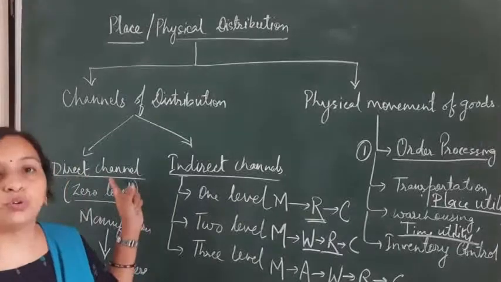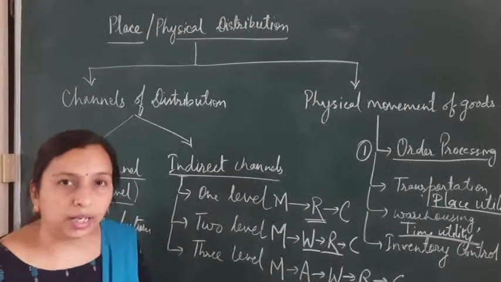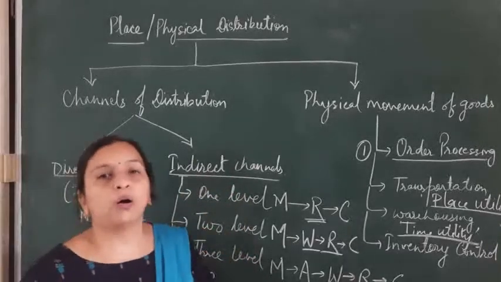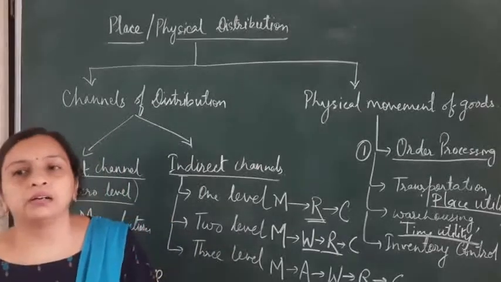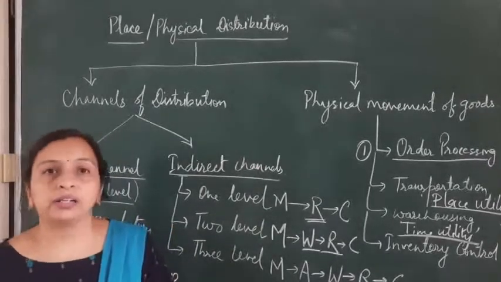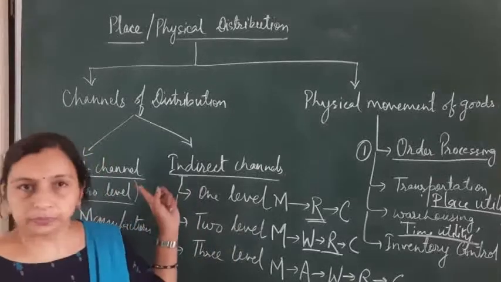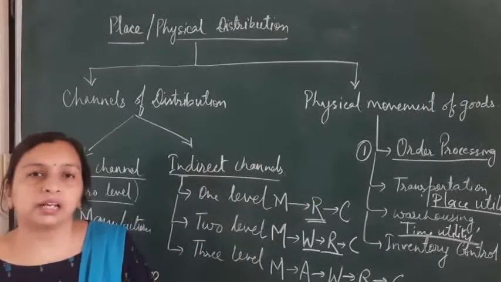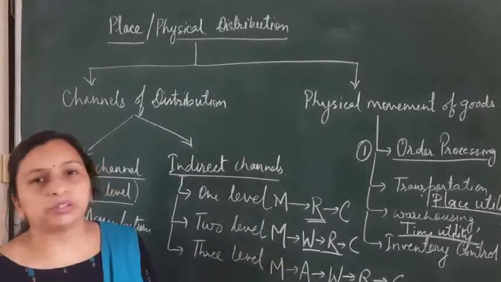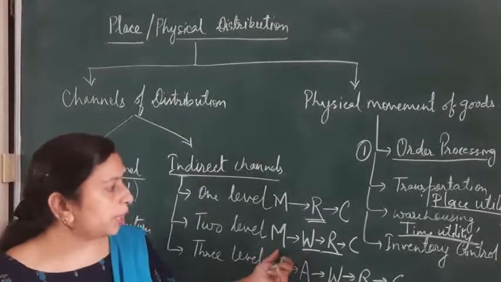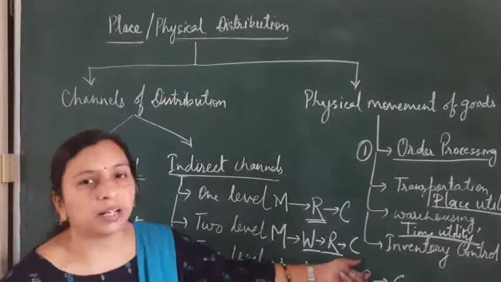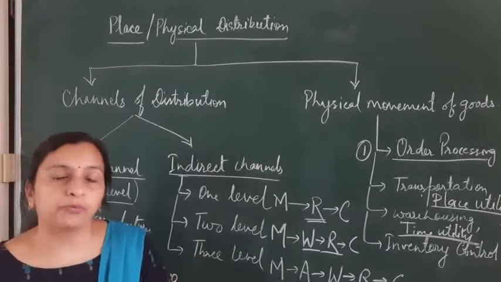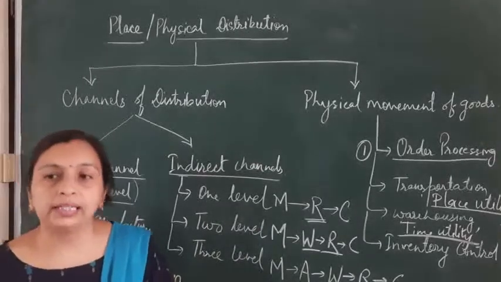Whether the company should go for a direct channel, selling the products without any intermediary, or which channel of distribution they should opt for, depends on a large number of factors. First, product related factors. If the product is very costly, the company opts for a direct channel or zero level channel. But if the products are grocery items, the company can go for a two level or three level channel. For grocery items, from the manufacturer it reaches the wholesaler, then the retailer and then the customers. So it depends on the type of product they are dealing in.